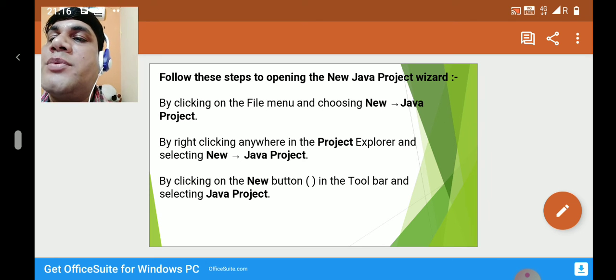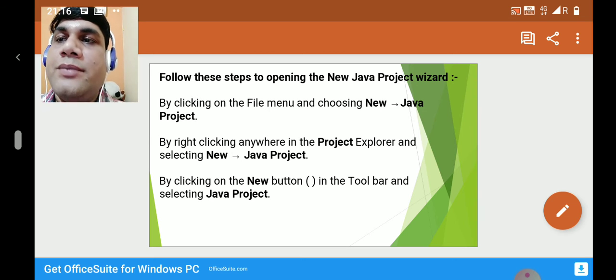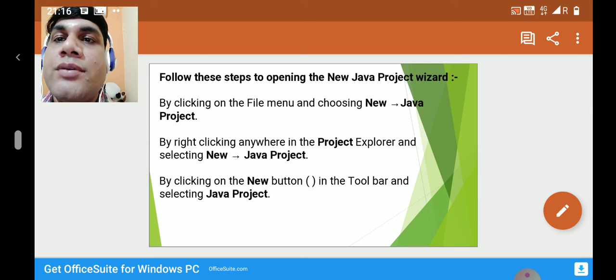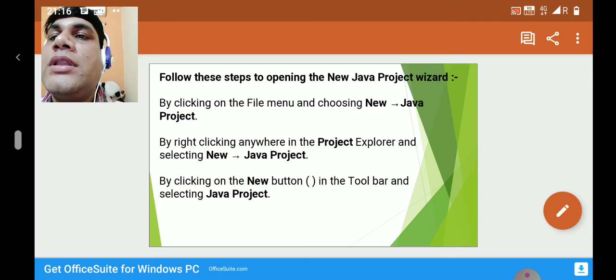Otherwise, you can use the other option by clicking on the new button in the toolbar and selecting Java project. So there are these methods you can use, and using this you can open the new Java project wizard. Again I will explain. Follow these steps to open the new Java project wizard by clicking on the file menu and choosing new Java project.